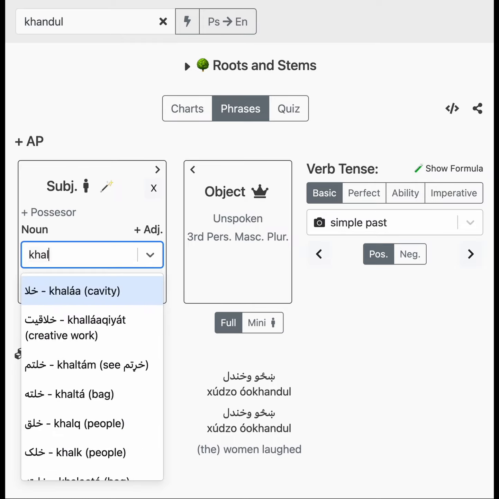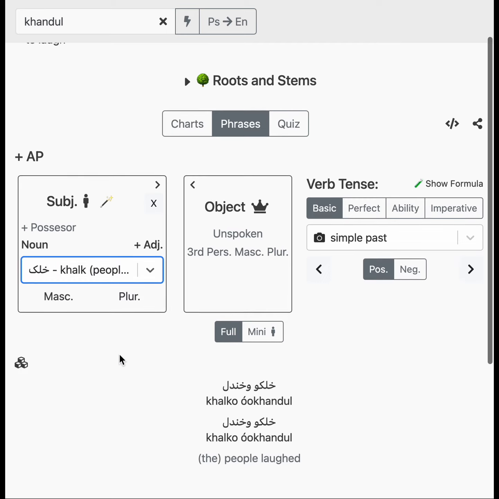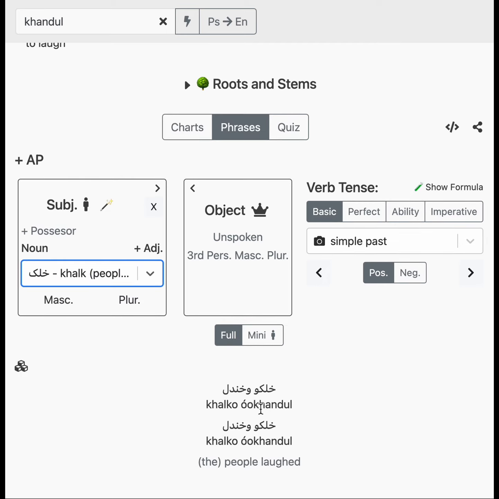If we say the people laughed, khalqu khandal. You could say tulu khalqu khandal, all the people laughed. This may seem strange to us because we're inflecting a subject on something that feels like an intransitive phrase, but it's not. It's actually transitive. It's just that we don't have a spoken object. That's pretty weird, but that's the way it works.